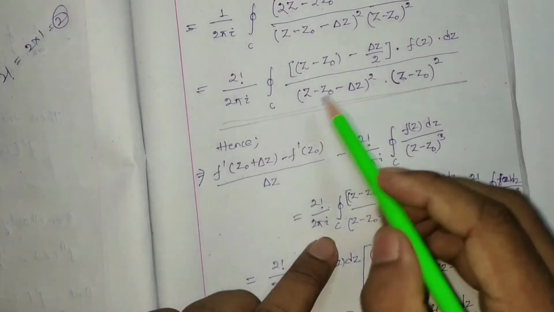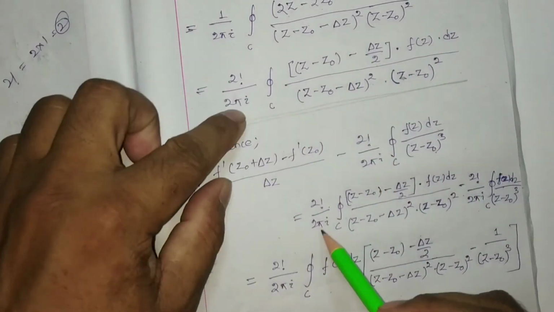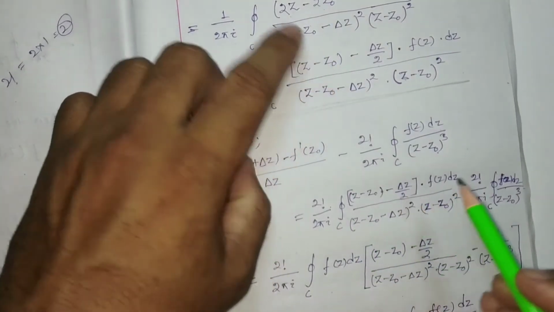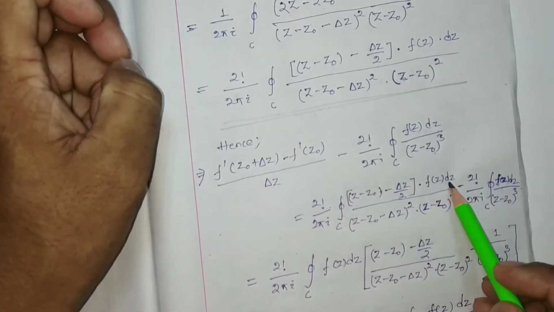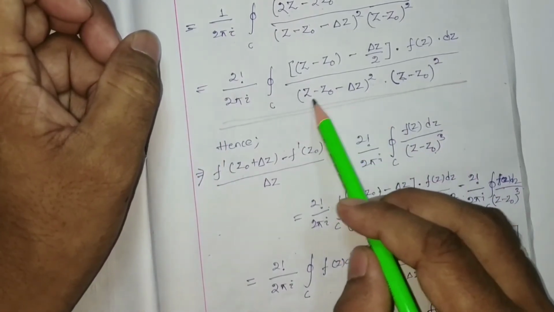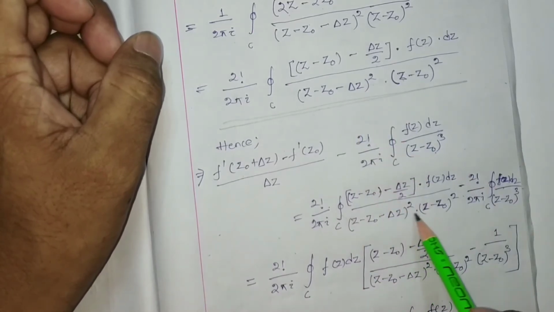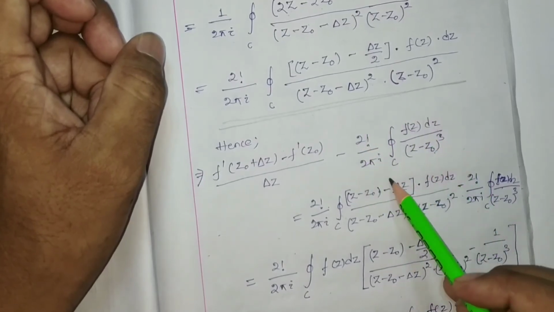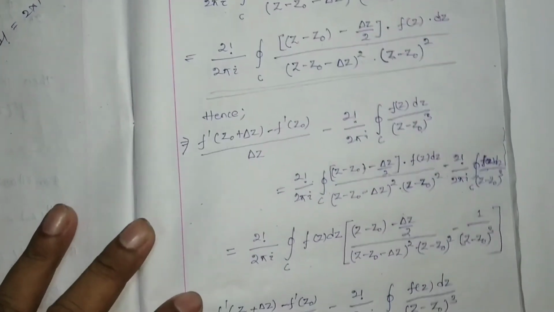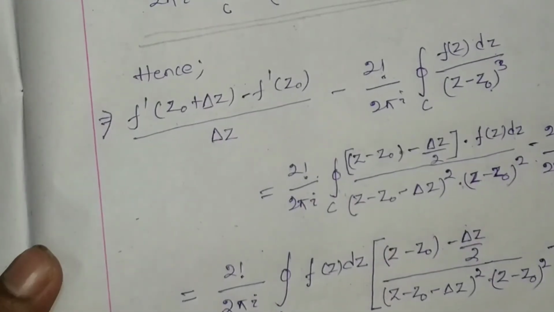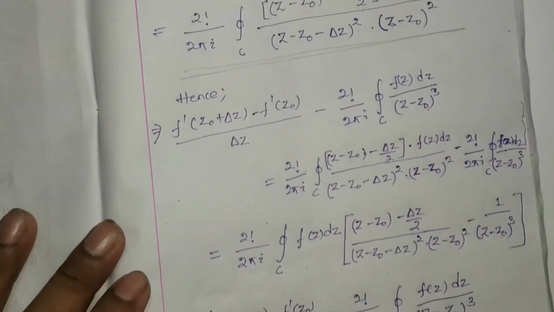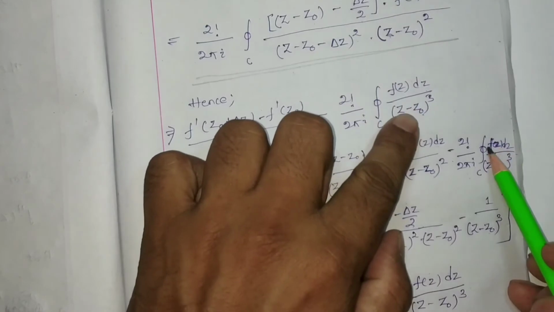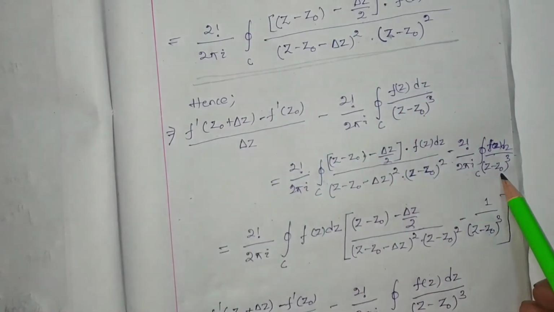And the right hand side is this one, 2 factorial by 2 pi i closed integration c z minus z0 minus del z by 2 fz dz, whole divided by this one z minus z0 minus del z whole square into z minus z0 square, minus again this factor, that is your 2 factorial by 2 pi i closed integration c fz dz by z minus z0 whole cube, right? I am going to zoom for you so that it will be easy for you to write the note.